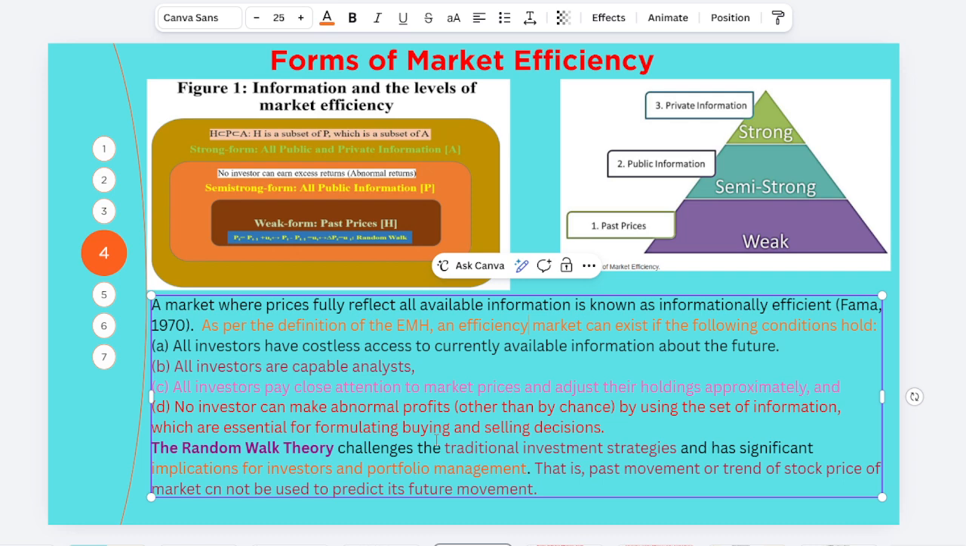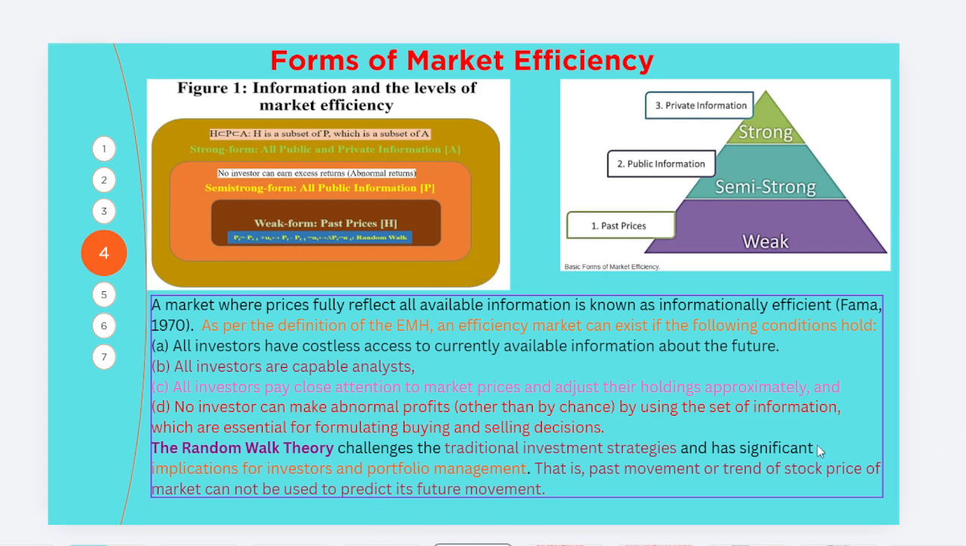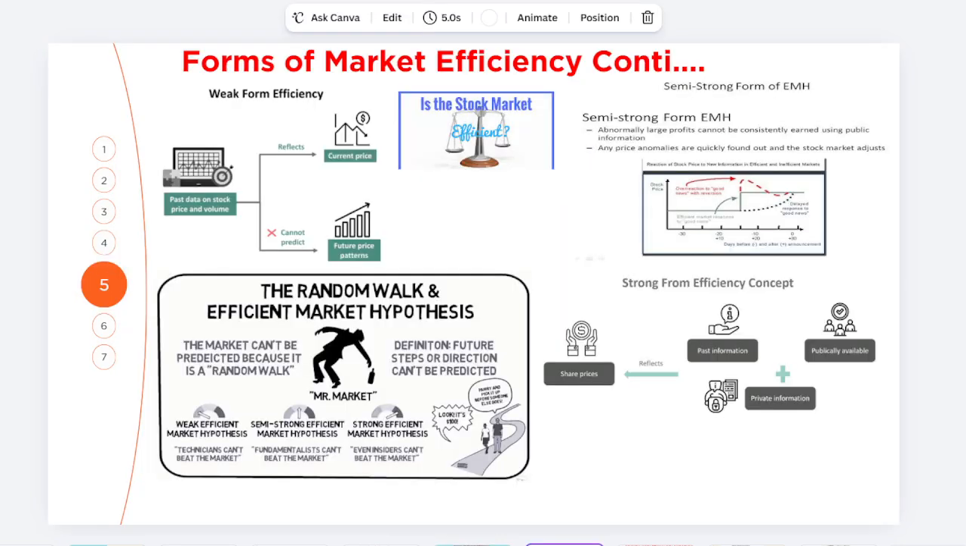Past movement of the trend of the stock price of the market cannot be used to predict the future movement. The assumption of overall market efficiency is that whatever the announcements, the private and public information, all will be adjusted naturally in the fundamental value of the stock prices. Okay, so we can say that now, what about the forms of market efficiency?